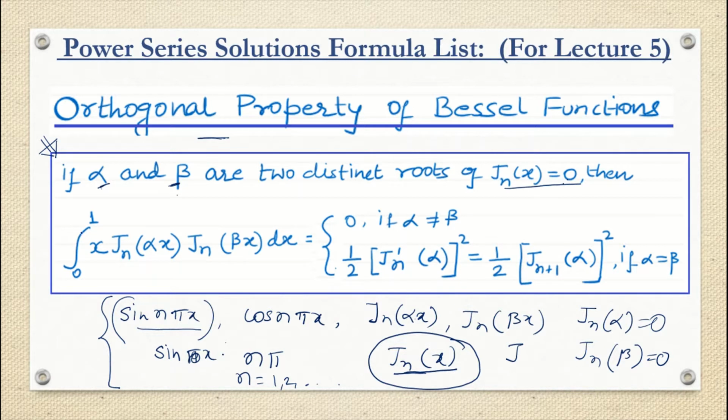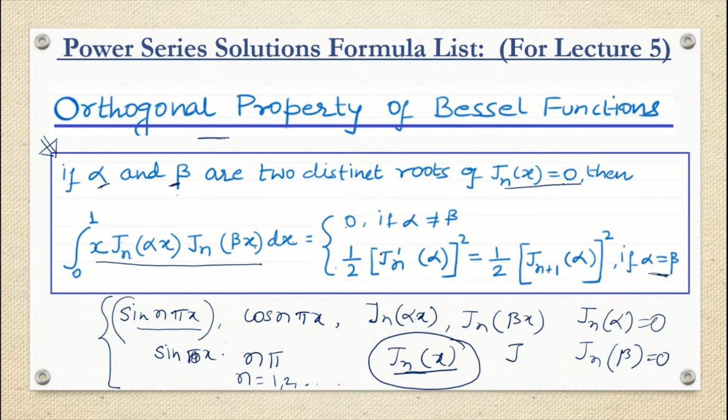In that case, we can see the definite integral from 0 to 1 of x into Jn alpha x into Jn beta x dx will give the answer 0 if alpha and beta are not equal, and if they are the same, it is going to give 1 by 2 Jn dash alpha whole square.